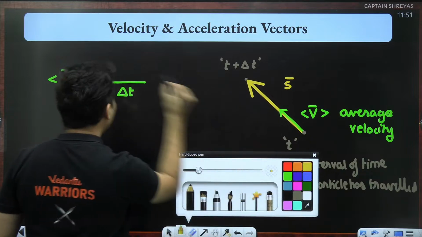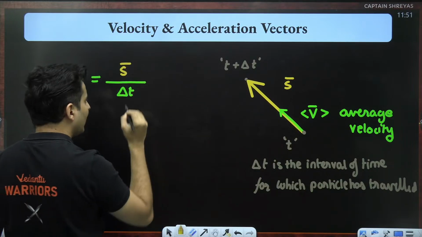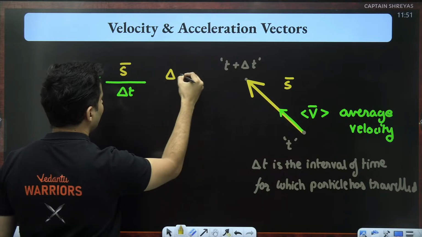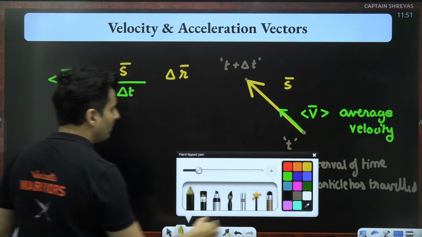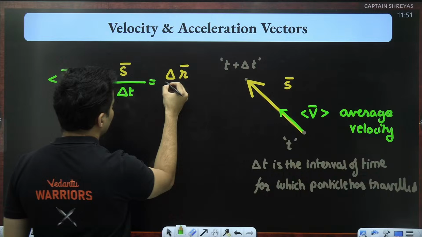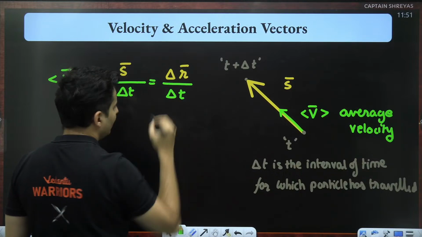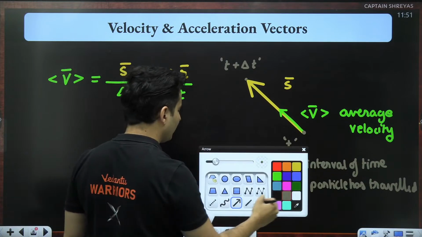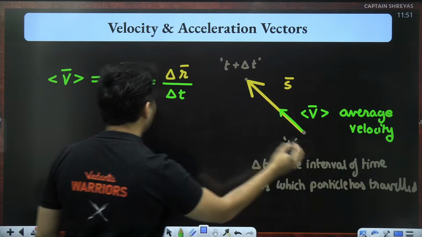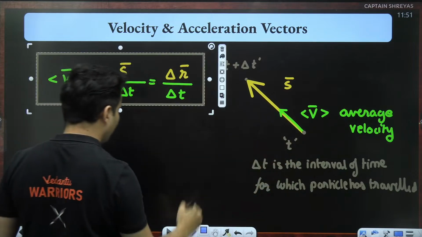So it will be basically S bar by t, which I can also write, since displacement is nothing but change of the position, as delta R by delta t. This becomes your formula for average velocity.